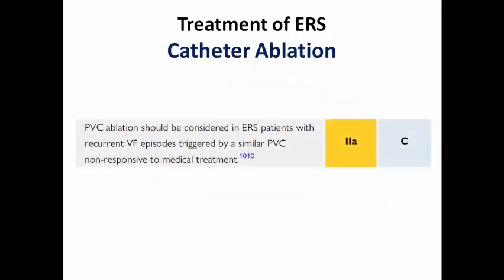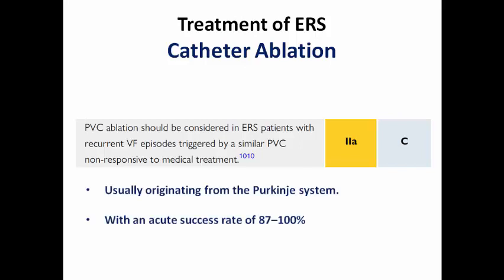Catheter ablation has a role here to ablate the PVC in patients with early repolarization syndrome and recurrent VF episodes triggered by a similar PVC morphology, non-responsive to medical treatment, usually originating from the Purkinje system with a success rate of 87 to 100%. So also catheter ablation has a significant role in patients with early repolarization as in Brugada syndrome.